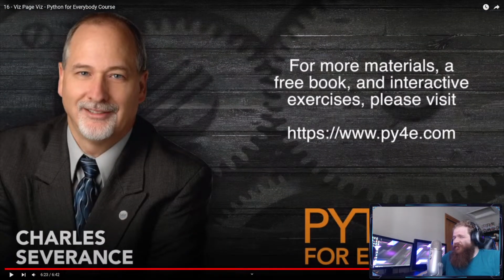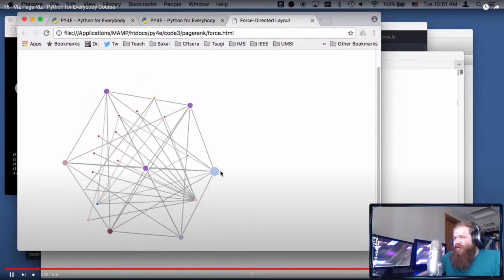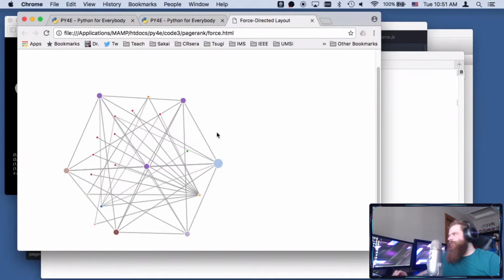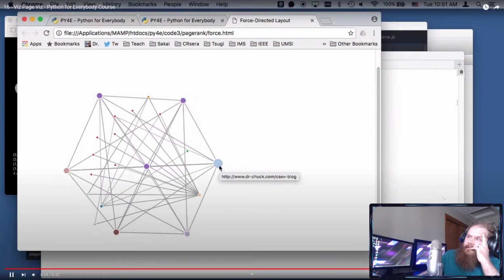Okay, so he said we had to pull down... It visualizes the page rank, and you could use this to visualize quite a bit of stuff. It'll take you a while to pull down enough data from a real website, but after you pull down 400 or 500 pages, if you have some time, the visualization is quite interesting. But you can see why we had to pull down several hundred pages just to get this much page rank information.